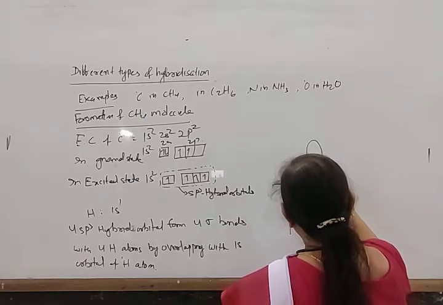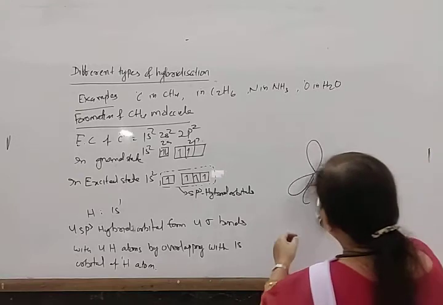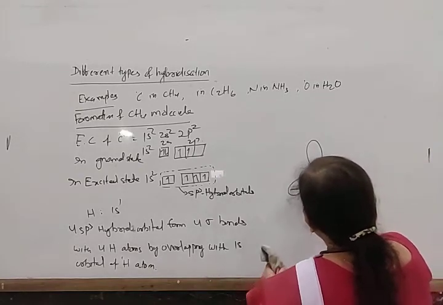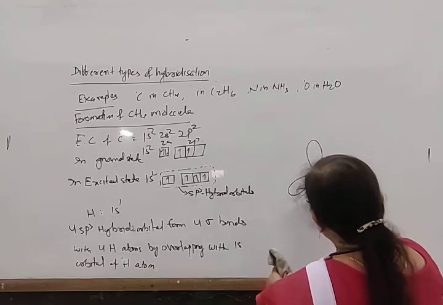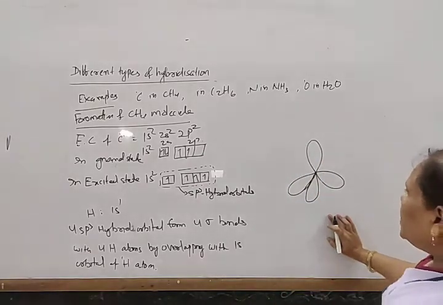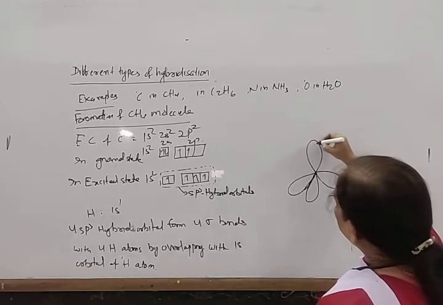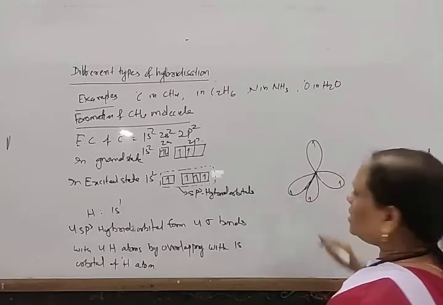The lower lobes are generally not represented, for simplicity and convenience. This is the sp3 hybrid orbitals, and each hybrid orbital now contains 1 electron.